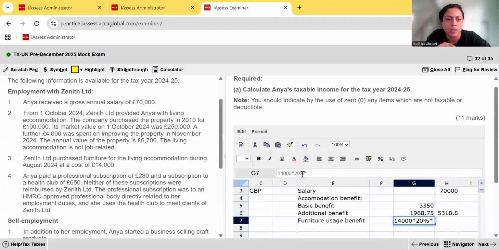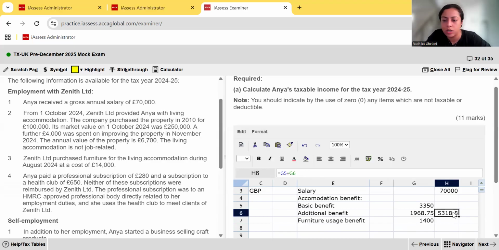Although they purchased this furniture in August, when did they give her this accommodation from? They gave her the accommodation from October, isn't it? So is it okay for us to start computing the usage benefit even before she was using the furniture? Absolutely not. So that August 2024 is a confuser there. The furniture was in the accommodation, so she is going to be taxed on the usage benefit from the date she occupied the accommodation, which again was October. So that's 6 months out of 12. Be careful of the petty things. Oh, I need to put an equal sign there in our formula.